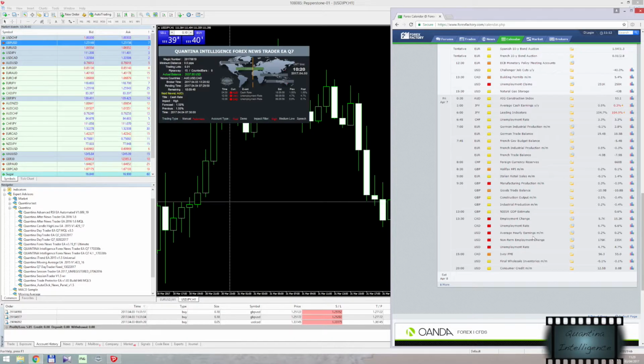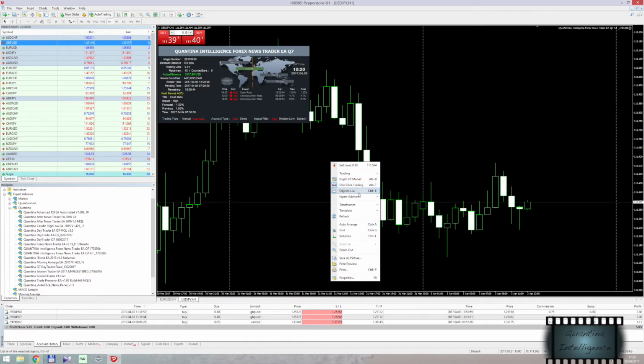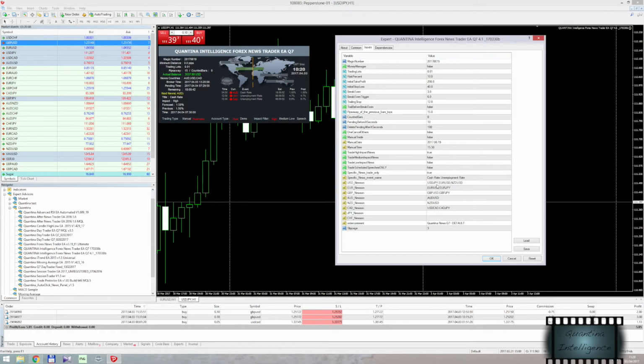If you don't want to trade on Canadian dollar unemployment rate, all you have to do is just go back to the settings, and if there is a Canadian dollar news, we don't want to trade anything on it. That's it. Because this is blank, EA is not going to open any currency pair if there is a Canadian news.